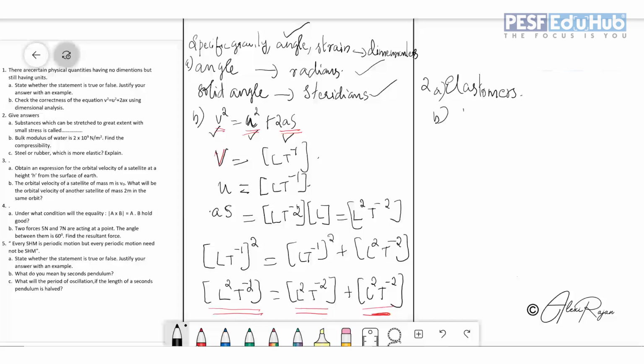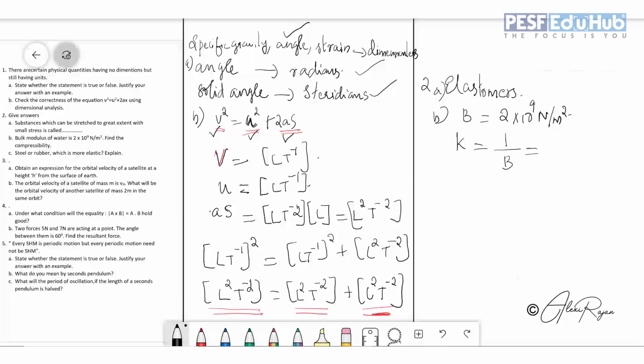Bulk modulus of water is 2 into 10 raised to 9 Newton per meter square. You want to find out the compressibility. Compressibility is given by the letter K. Compressibility is nothing but the reciprocal of bulk modulus.